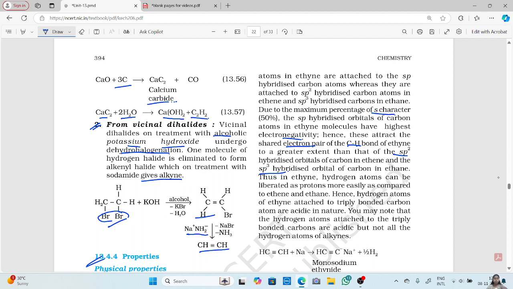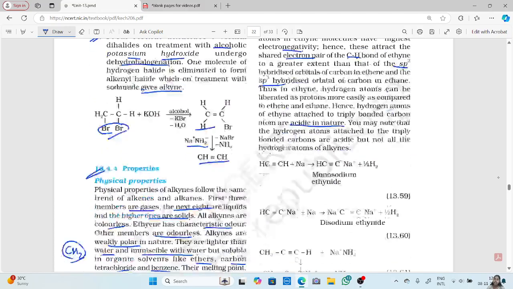Now, because the carbon will pull the electron towards itself, the hydrogen will have a partial positive charge, and because of this, the hydrogen can be liberated as a proton more easily compared to ethene and ethane. Since the ethyne molecule can liberate hydrogen, it acts as an acid. That's why it reacts with sodium metal and sodamide. Hence, hydrogen atoms of ethyne attached to the triply bonded carbon atom are acidic in nature. That's why they react with base.